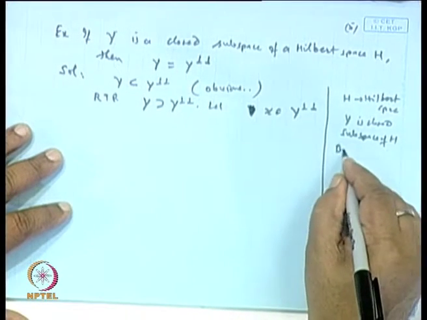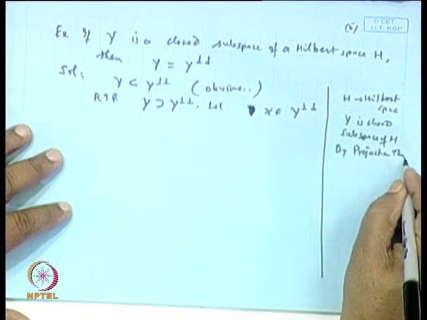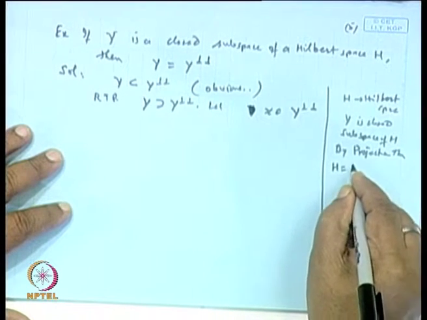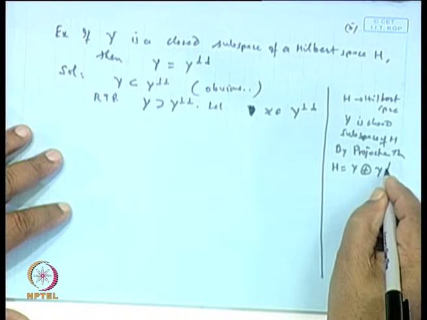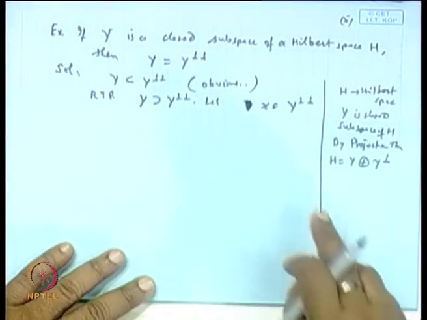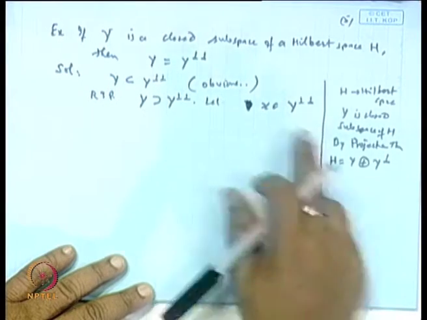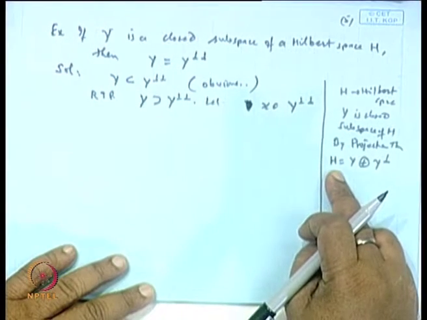So, by the projection theorem, H can be expressed as a direct sum of Y and Y perpendicular. Is it not clear? It means whenever you take any point x belonging to Y perpendicular perpendicular, it must be a point of H also. Okay.